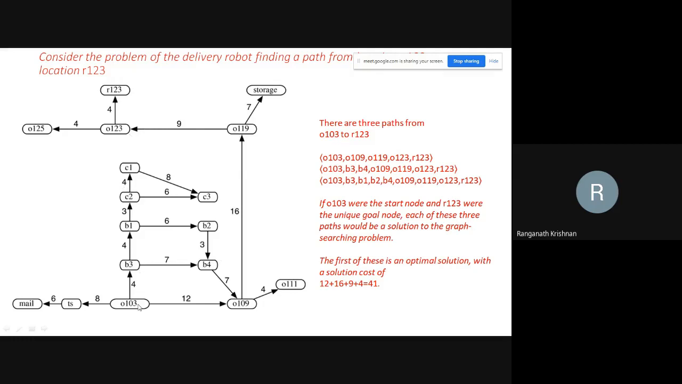Or I can go from 103 to B3 to B1 to B2 to B4 to 109 to 119 and 120. So there are so many different approaches. The reason I'm showing this is so that, depending on the algorithm you use, your robo is going to choose, your algorithm is going to choose.